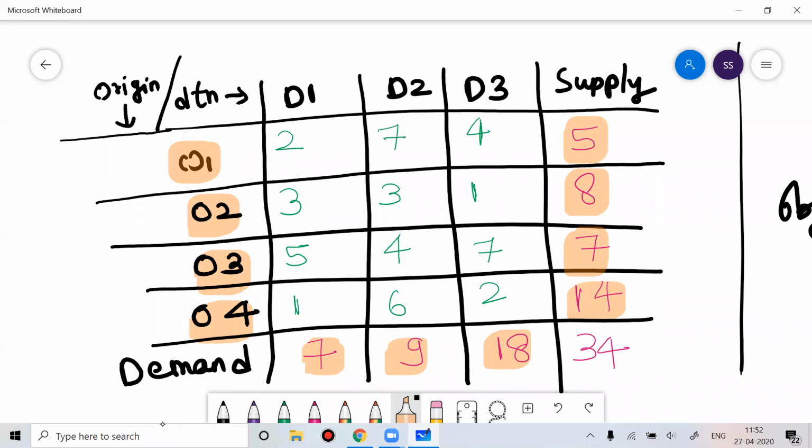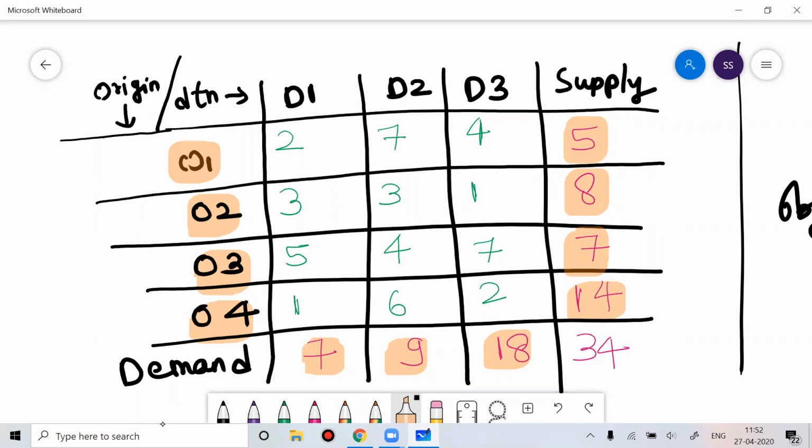For origin 1, you can see a supply of 5. That means the maximum supply you can do from origin 1 in a given time period is 5. For origin 2, 8 is written, so the maximum supply from origin 2 for a given time period is 8. For origin 3, 7 is written, so the maximum supply from origin 3 in a given time period is 7. I hope you're understanding. This is the maximum you can put for these demands and supply.